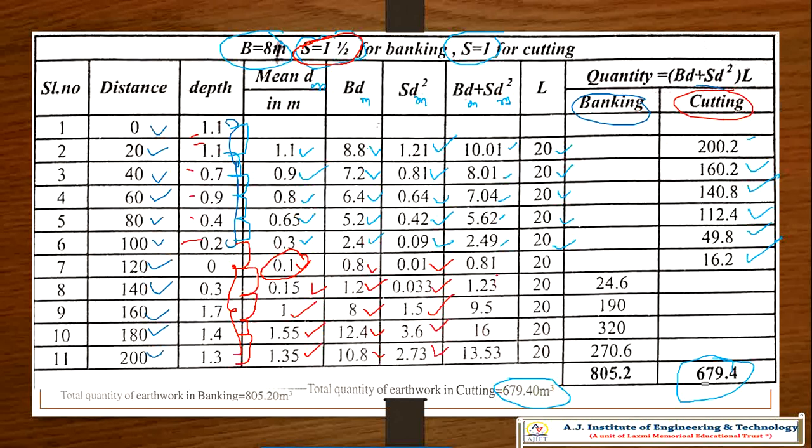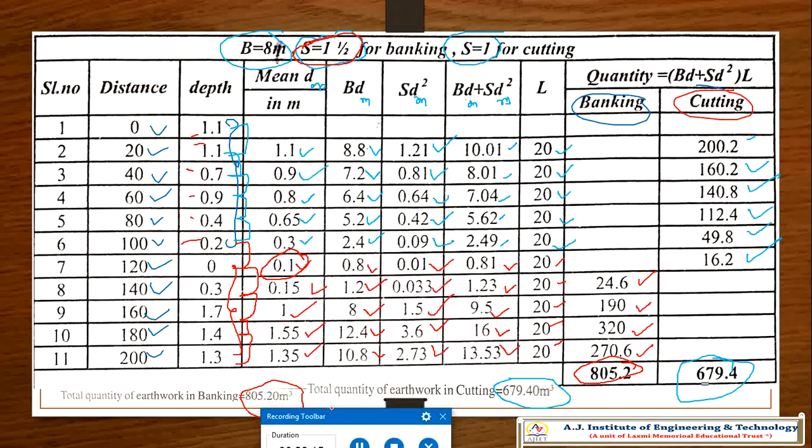Add both the columns, so you will get this answer, and multiply with the length, that is 20, 20, 20, 20, 20. You will get 24.6, 190, 320, 280. So the total banking will be 805.2 cubic meters. Total banking you will get.